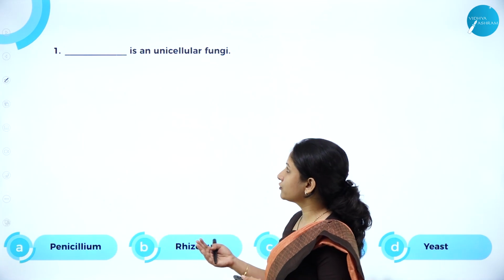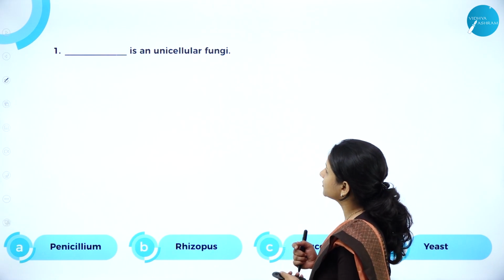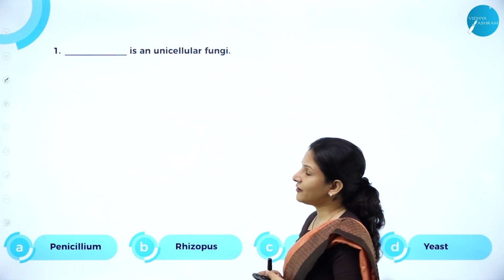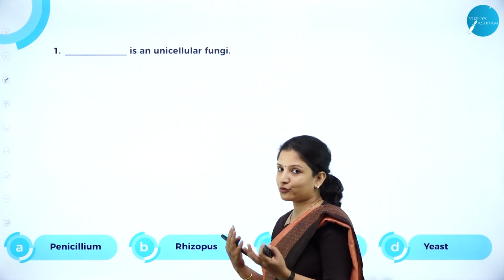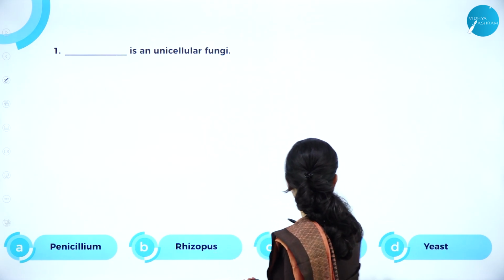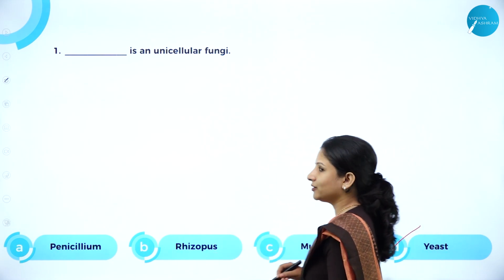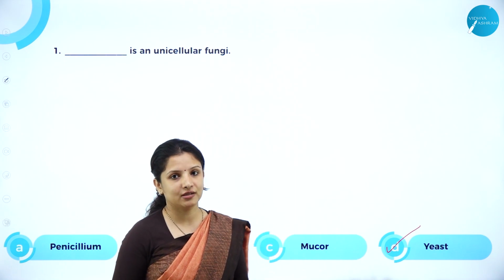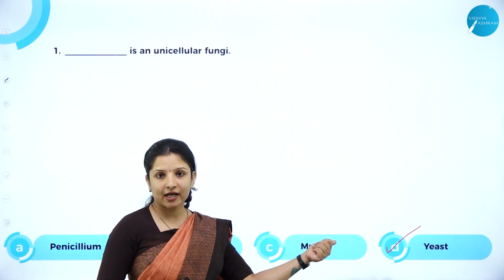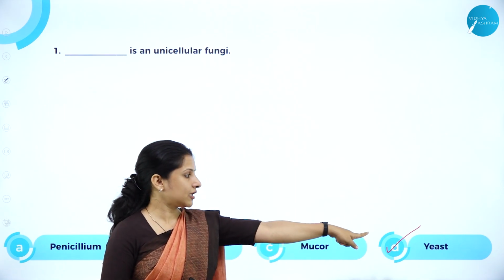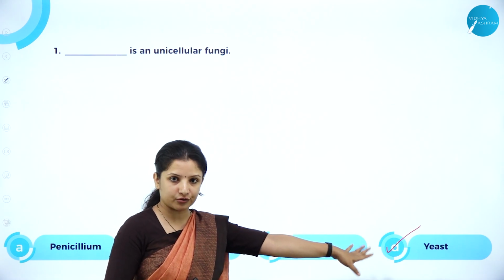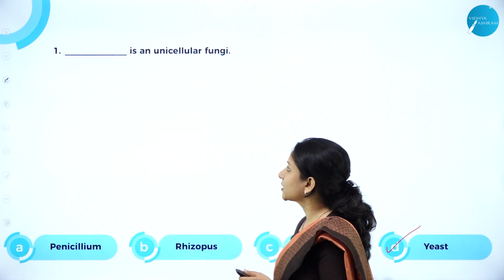So now we will move on to the important MCQs under this. Dash is a unicellular fungus. So you know the answer now. It is yeast, because yeast is the only fungus that is unicellular. Yeast is also called Saccharomyces. So instead of yeast, they can give the answer as Saccharomyces also. Both are one and the same.